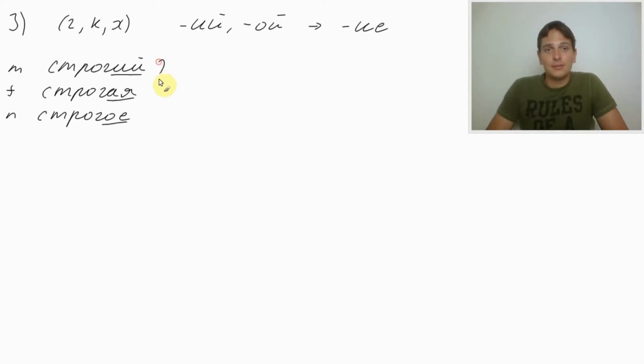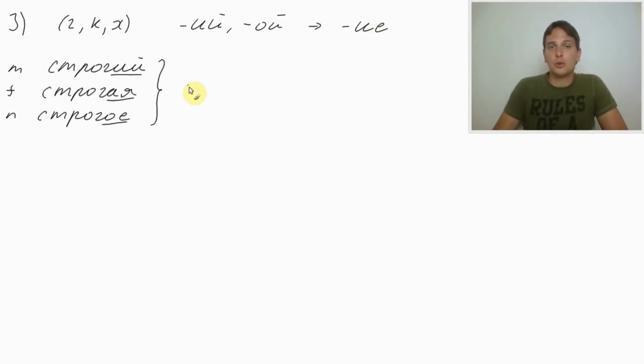Well, and altogether, strogi, strogaya, strogoye, basically we got ending e for the masculine case, and g comes before e, so ending gi. And we know if we got ending gi, we need to replace last two letters with e.